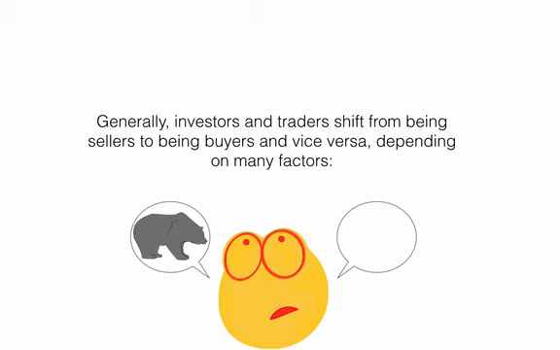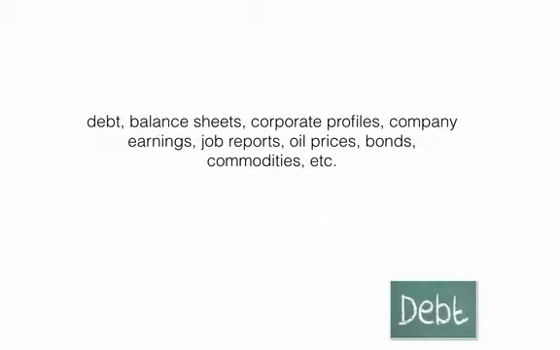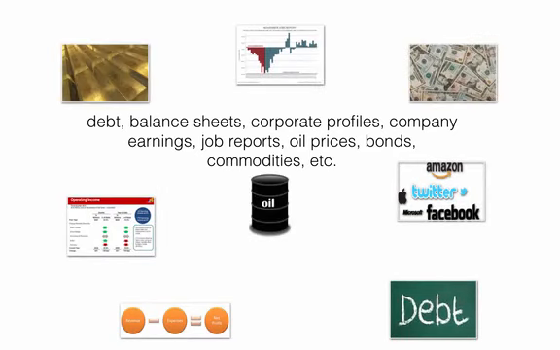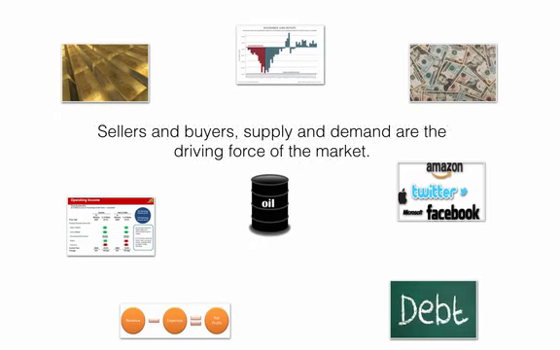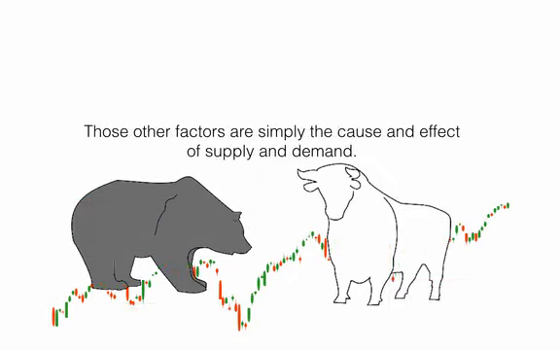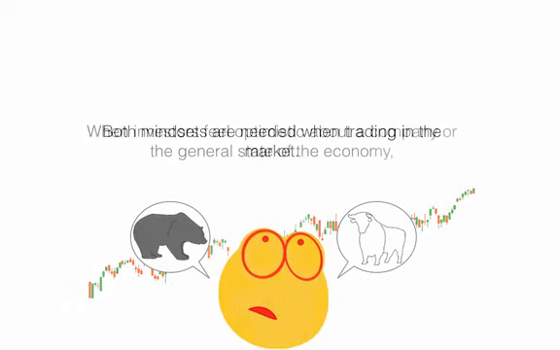Generally, investors and traders shift from being sellers to being buyers, and vice versa, depending on many factors. Debt, balance sheets, corporate profiles, company earnings, job reports, oil prices, bonds, commodities, etc. Sellers and buyers, supply and demand, are the driving force of the market. Those other factors are simply the cause and effect of supply and demand. Both mindsets are needed when trading in the market.